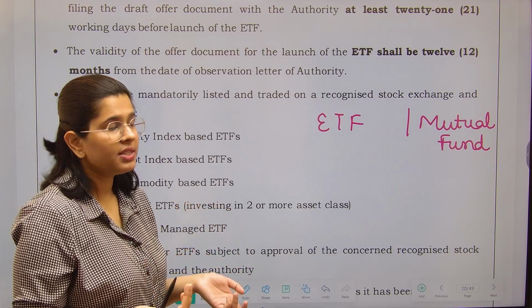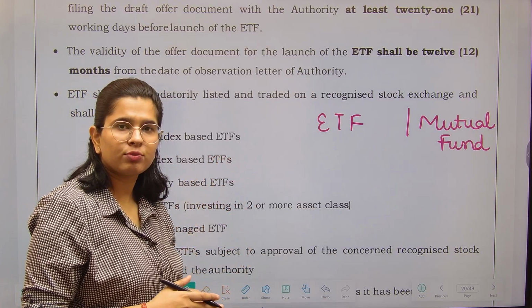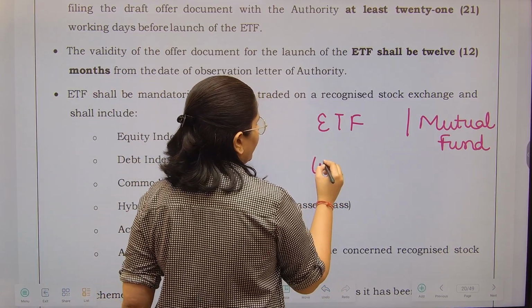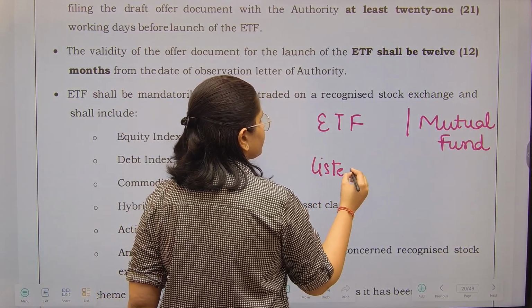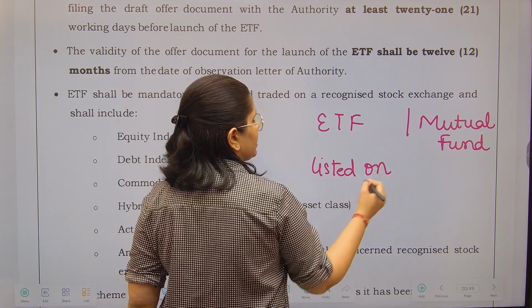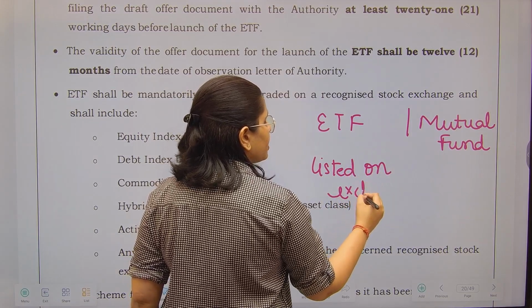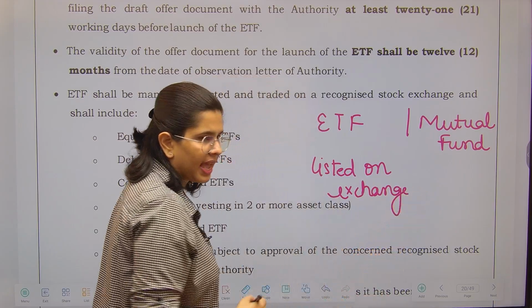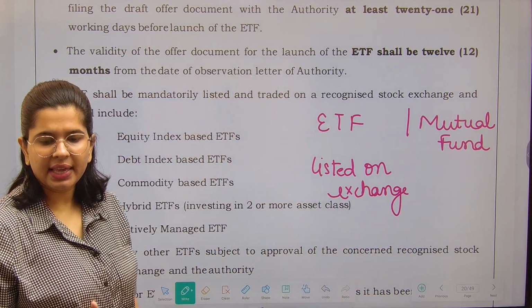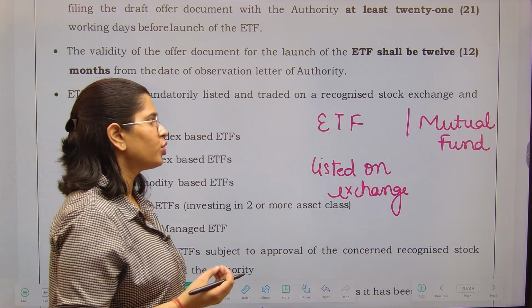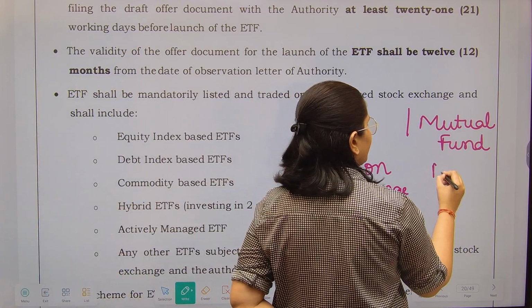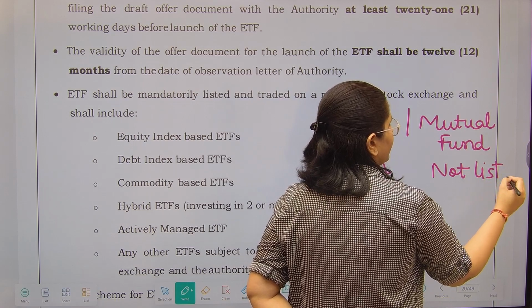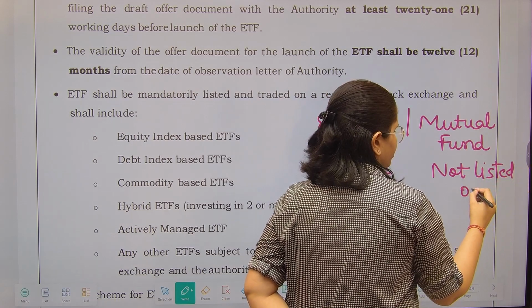But what is the difference? Why are ETFs not called mutual funds? The point is that they are listed on exchange. Because they are listed on exchange, every moment their prices can change, the NAV can change. But mutual funds are not listed on exchange.